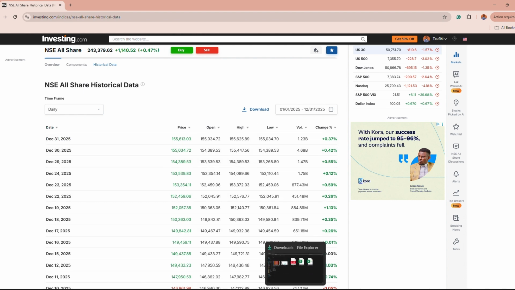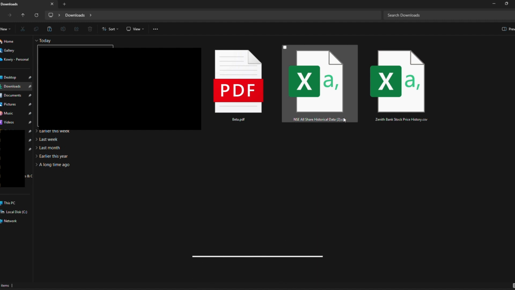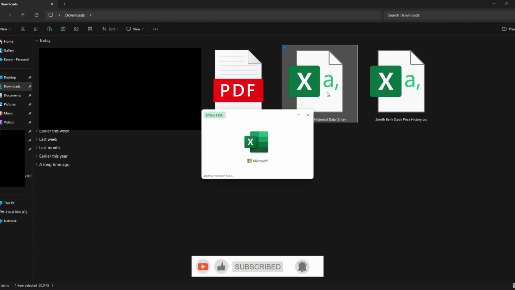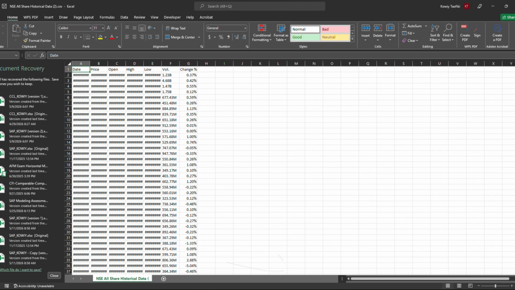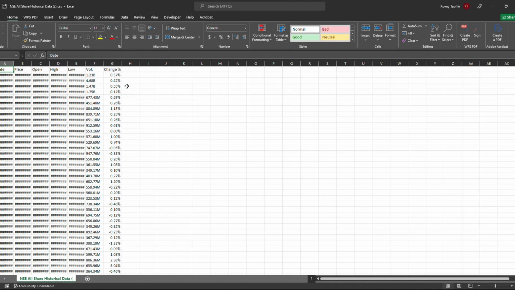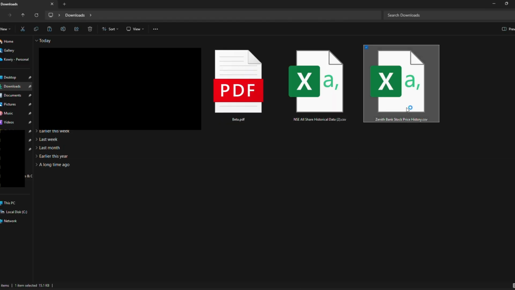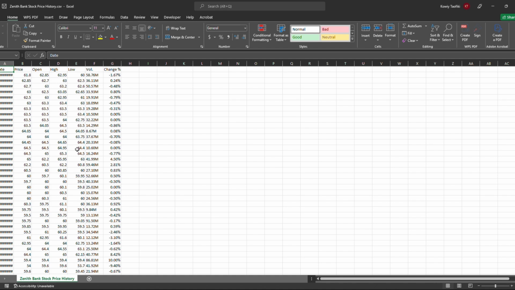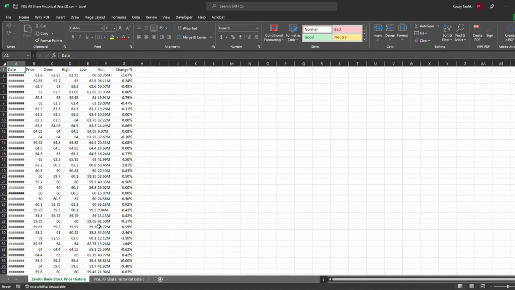But I've done this already. I have my all-share index and I have my Zenith Bank historical prices. I'm just going to click on both to have them open. Okay, so I'm going to do the same thing for the banking one also. So I have this open also. I've combined both into one workbook, so I have Zenith Bank stock price and all share index historical data.